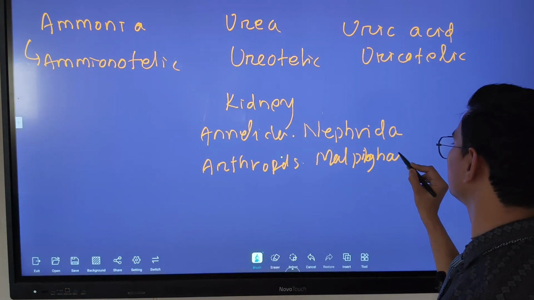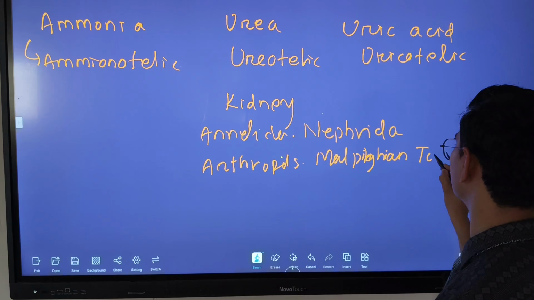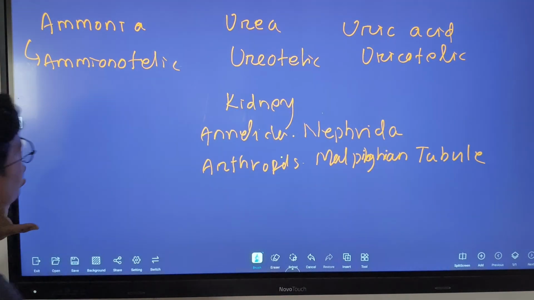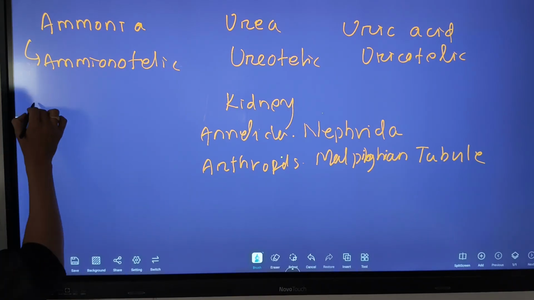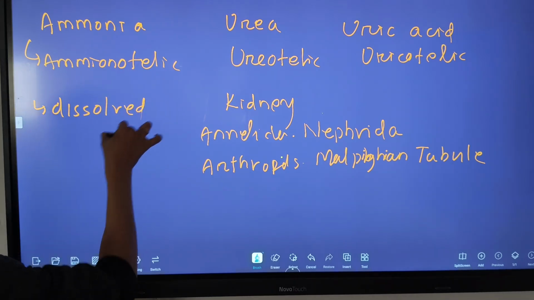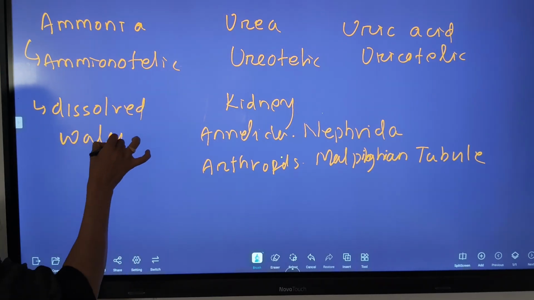Here ammonia is secreted dissolved in a large amount of water.